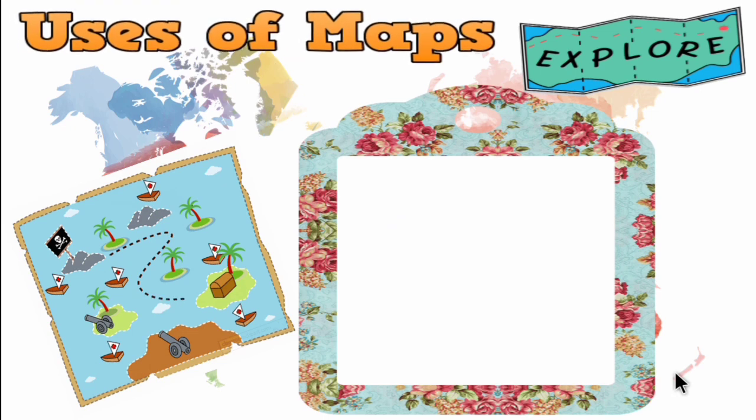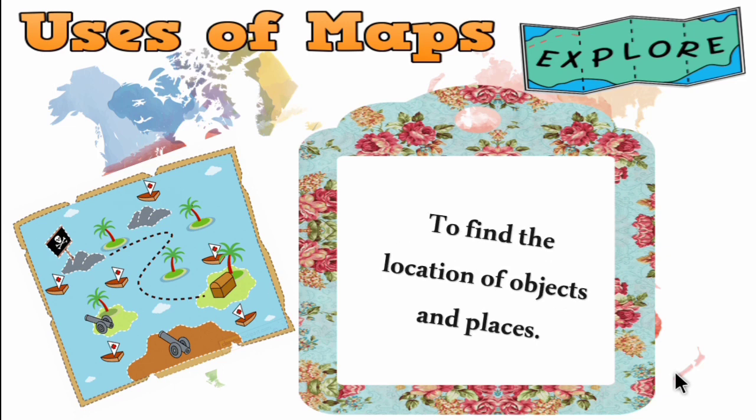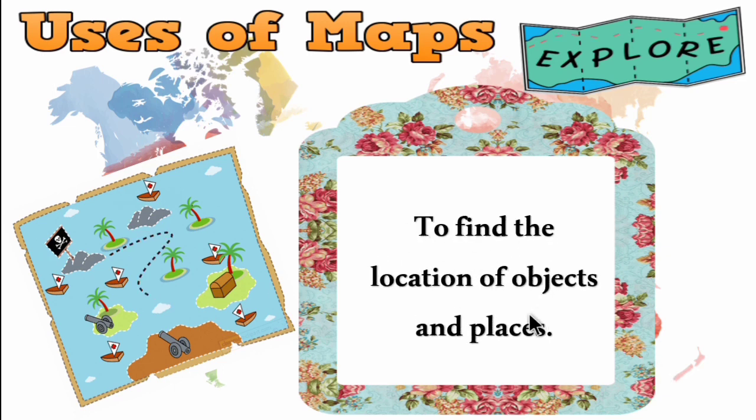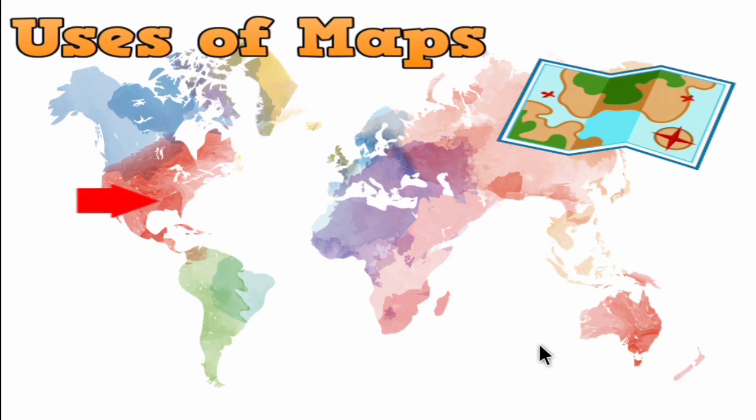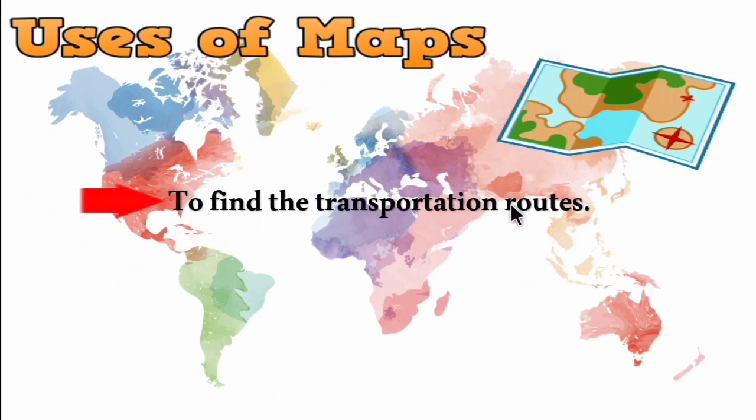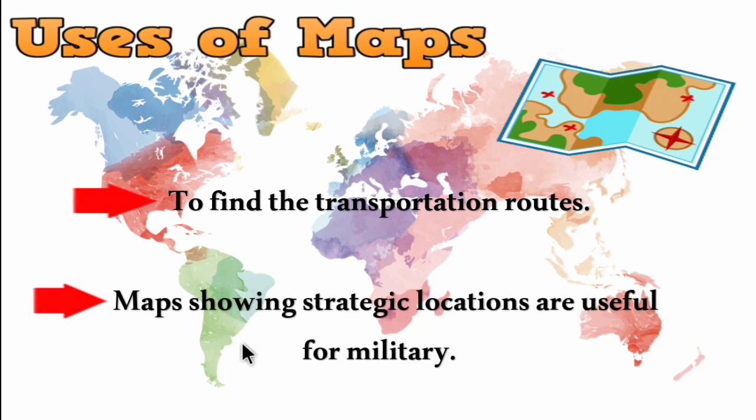Now let's see the uses of maps. Why is the map useful? First one is to find the location of objects and places. The second use is to find transportation routes. To find the land route or rail route, a map is very useful. The next one is that maps showing strategic locations are useful for military. So a map is very useful in military service.